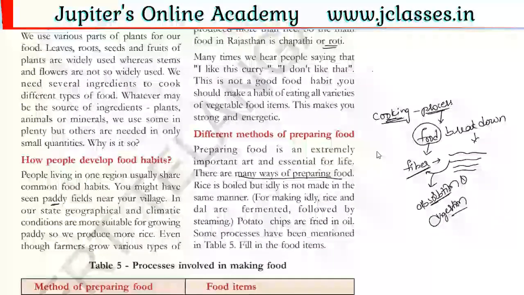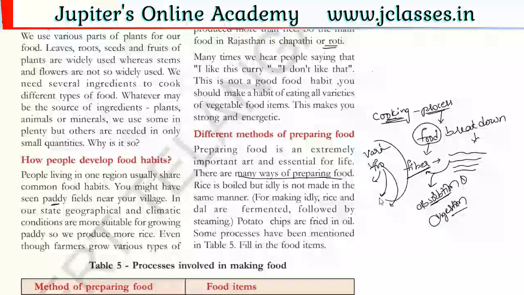No. When she is going to prepare idli, she will follow one method. When she is going to prepare puri, she will follow one method. When she is going to prepare chapati, she will follow another method. Means various methods are involved in preparation of various food items. So like this, we have various methods. Why these methods? These various methods of cooking help the food to increase its taste, which makes the food more tasty. Cooking is not only about killing germs, absorption, digestion, it also helps the food become tasty, right?